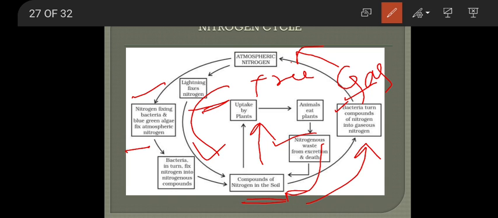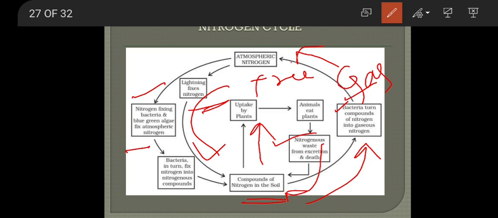In simple terms, if I want to define the nitrogen cycle: the cyclic process of nitrogen being fixed, used by plants and animals, and later returned to the atmosphere is referred to as the nitrogen cycle. I repeat, the cyclic process of nitrogen being fixed, used by plants and animals, and later returned to the atmosphere is known as the nitrogen cycle.